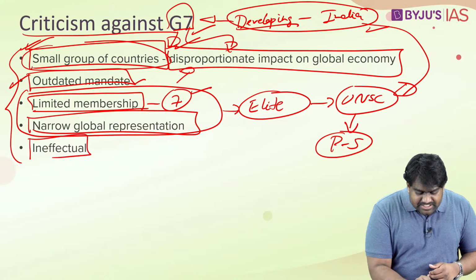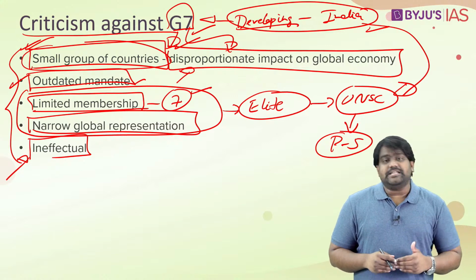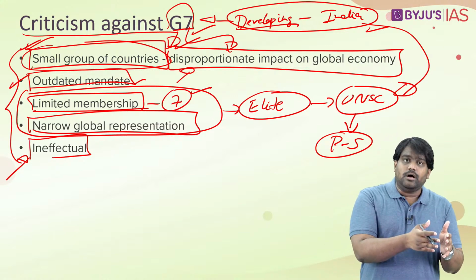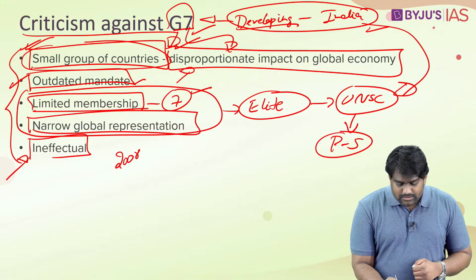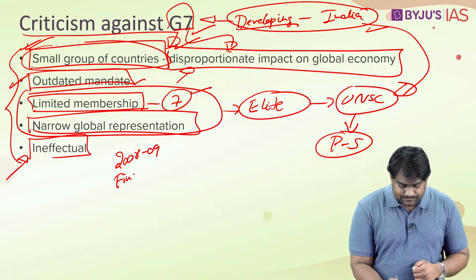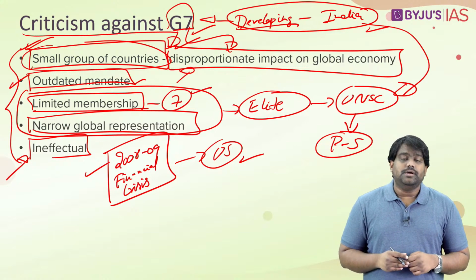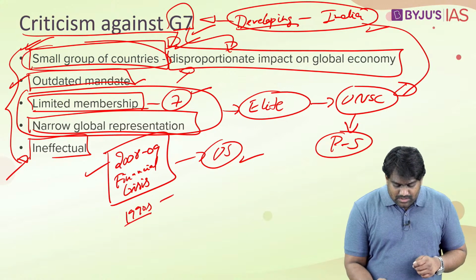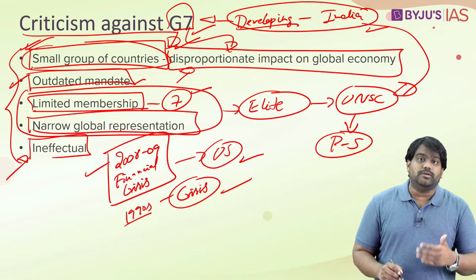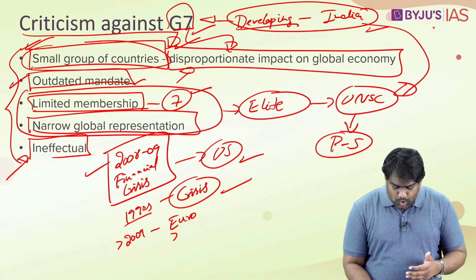Then apart from this, the G7 is also criticized for being ineffective. In several instances, the G7 has failed to prevent a crisis situation, or it has failed to contain a crisis situation. For example, look at the 2008-2009 financial crisis. It was triggered by the housing market bubble in the United States. It's also known as the subprime crisis, and it pushed the global economy into a recession. Then in the 1990s as well, there was a major economic crisis in the Asian economies. Then post 2009, there was a crisis in the Eurozone.